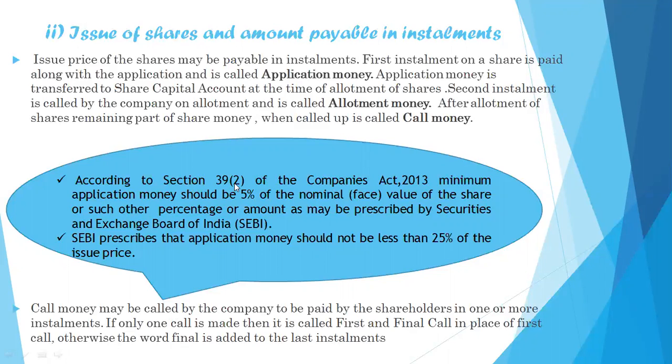According to Section 39 of Company Act 2013, minimum application money should be 5% of the nominal face value of the share or such other percentage or amount as may be prescribed by the Securities and Exchange Board of India. SEBI prescribed that application money should not be less than 25% of the issue price. So as per SEBI guidelines, application money should not be less than 25%. But as per Section 39 of Company Act 2013, the minimum is 5%. Otherwise, more as prescribed by the company or by the SEBI guidelines.